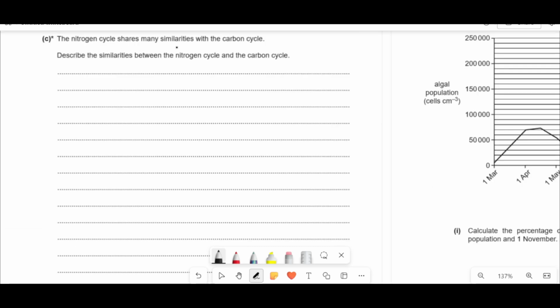The nitrogen cycle shares many similarities with the carbon cycle. Describe and explain the similarities between the nitrogen cycle and the carbon cycle. So in the nitrogen cycle, real quick crash course, what happens is you've got atmospheric nitrogen, which then gets fixed into ammonia, right? Which then becomes ammonium ions when dissolved, and then it can get nitrified into nitrites and nitrates, and then it can get denitrified and returned back to the atmosphere.